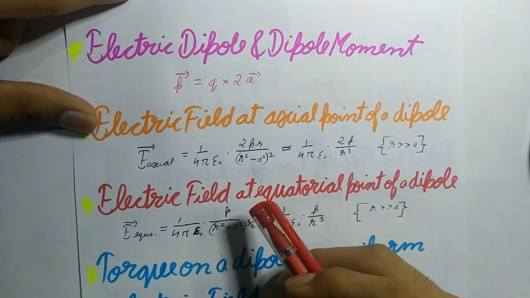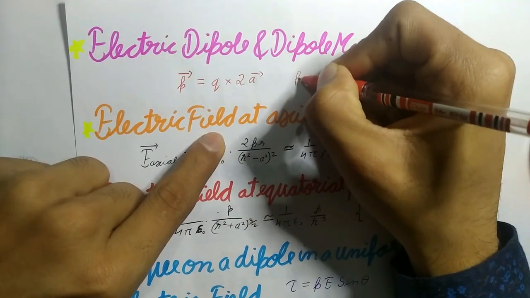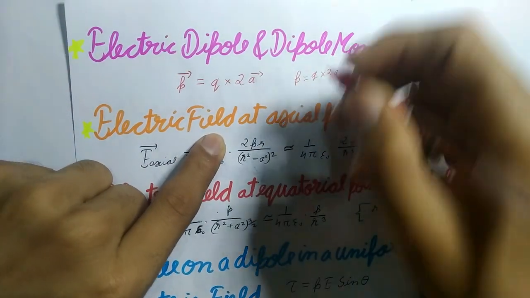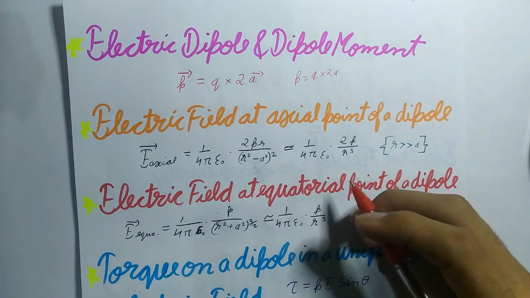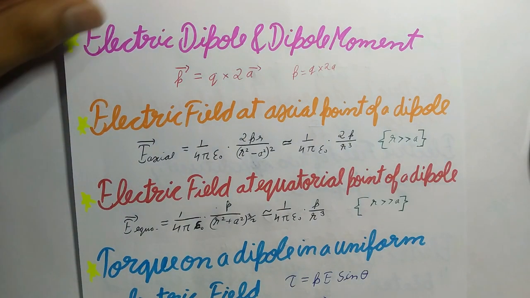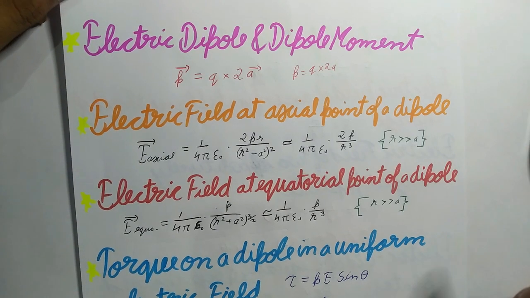So the magnitude of dipole moment p will be equal to q into 2a, and the dipole moment is a vector quantity having direction along the dipole axis from minus q to plus q, and its SI unit is coulomb meter.